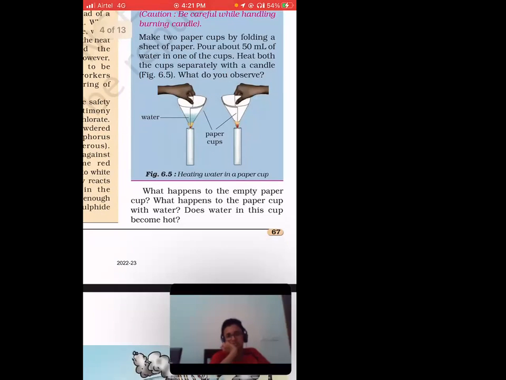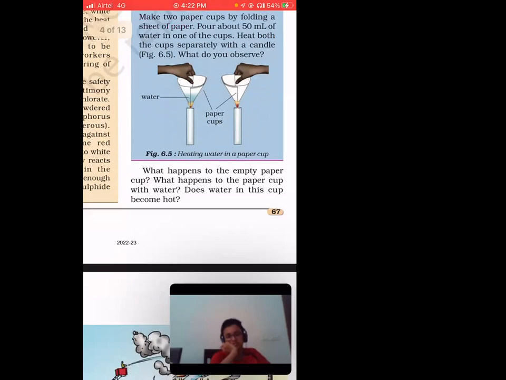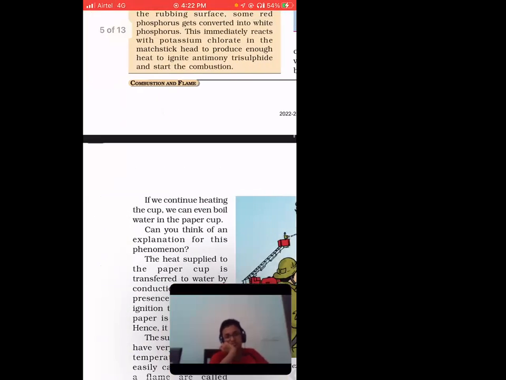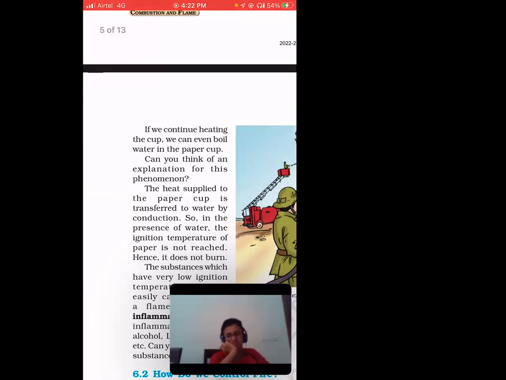So what happens to the empty paper cup? What happens to the paper cup with water? Does water in this cup become hot? Now the question is this: if we continue heating the cup, we can even boil water in the paper cup.